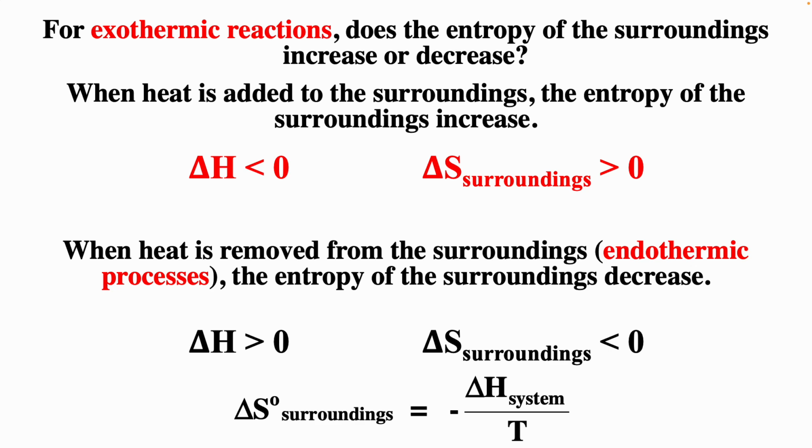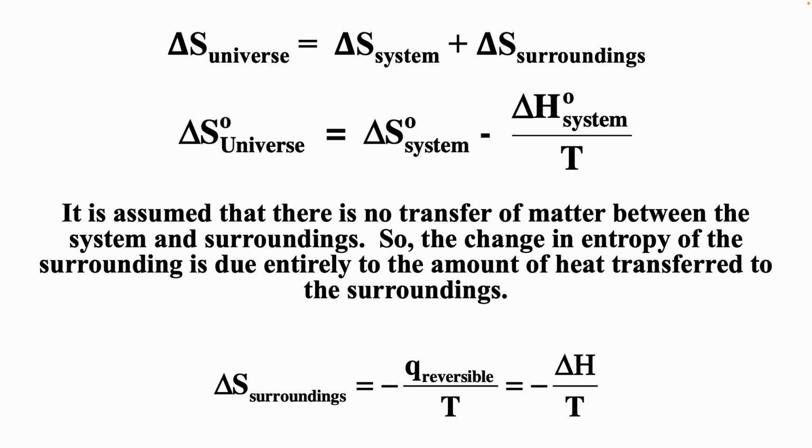Now, if we go back to the equation delta S universe equals delta S system plus delta S surroundings, and again, we just saw that delta S surroundings is always equal to minus delta H over T. And so that gives us delta S universe is equal to delta S system minus delta H over T. Now, this is really kind of cool. Notice that we've converted from worrying about the universe to just worrying about the system.